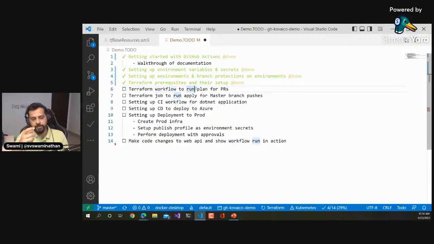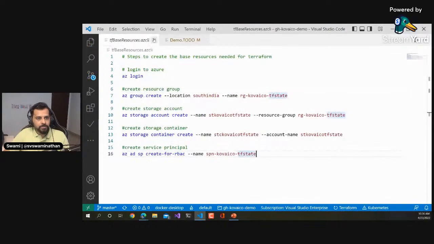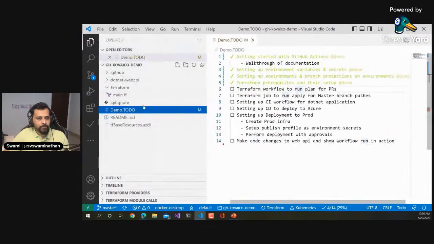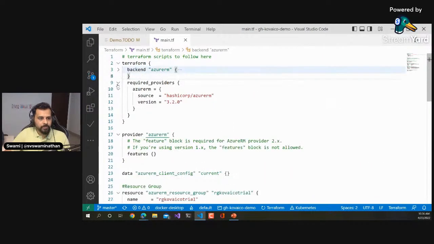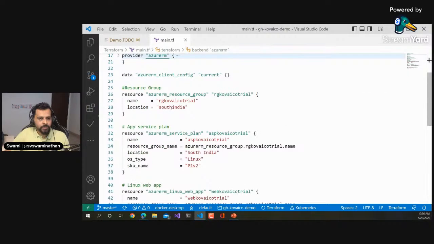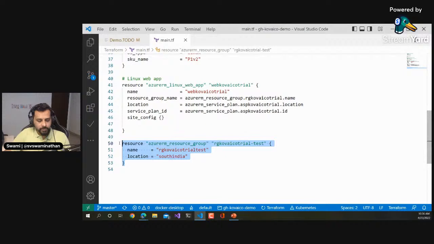So what we're going to do now is create a new resource group, a new Azure app service plan for Linux, and then a Linux web app, and we'll try to create the infrastructure first. Okay. So for simplicity, I'm going to modify the same main.tf file, right? And I'm going to add more things into it. So these are all standard ones which are not going to change. And I'll just copy paste this resource group. I'll also show how this Terraform works now, right?